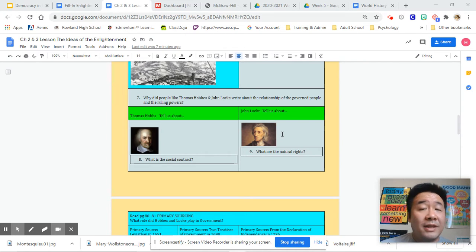And if you look at what they actually fought for, what ideas they actually brought up, you'll recognize them. So you might not actually know who these people are, but you'll know what ideas they gave. So the two ideas that Thomas Hobbes and John Locke gave was the social contract, which is actually in small print on one of the pages, and John Locke, who talked about natural rights.